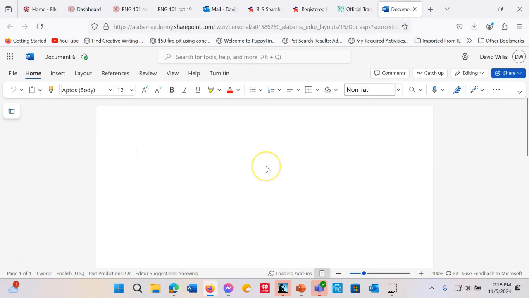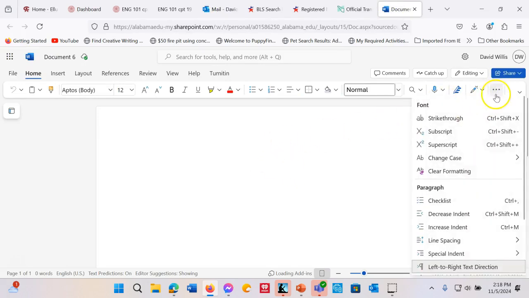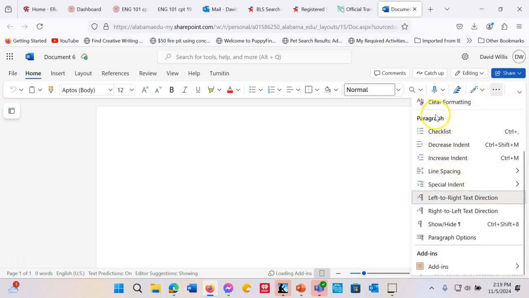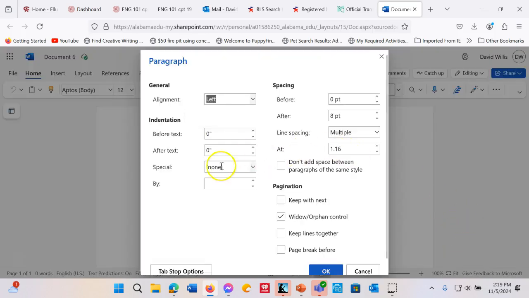Okay, so now we've got to make sure that we're single spaced. On the three dots, one of your options is going to be the paragraph option. You need to go to More Paragraph Options, and then line spacing single, but here's the thing that we need to change.